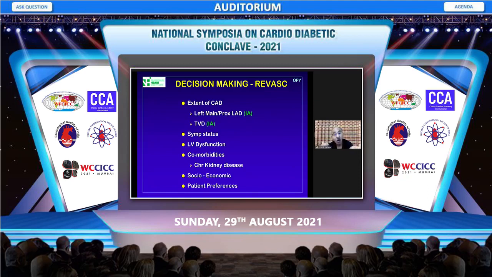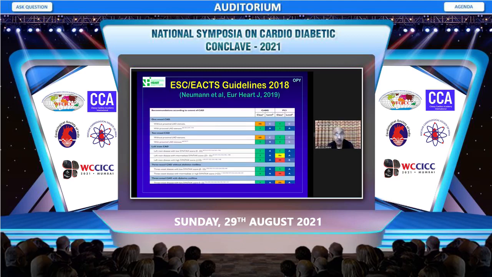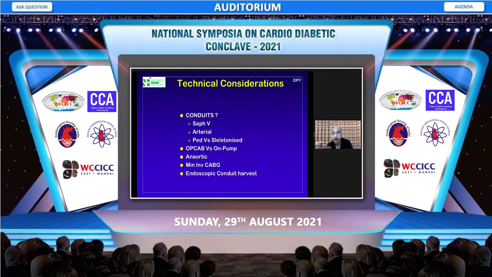So currently, the decision-making is essentially on the extent of CAD, on the symptomatic status of the patient, on the presence of LV dysfunction, comorbidities, and also what are the patient's personal preferences in these matters. If you look at the European guidelines, though Dr. Shah did say low Syntax score, angioplasty is preferred, but if you look at the guideline, even with a Syntax score of less than 22 with diabetes mellitus, CABG is class 1A indication and angioplasty is class 2B. That's the guideline, which are the latest guidelines.